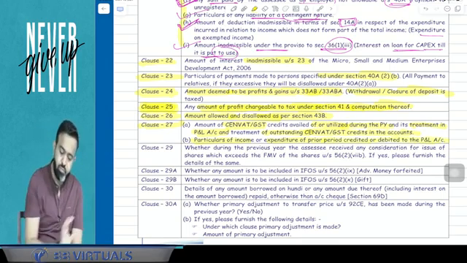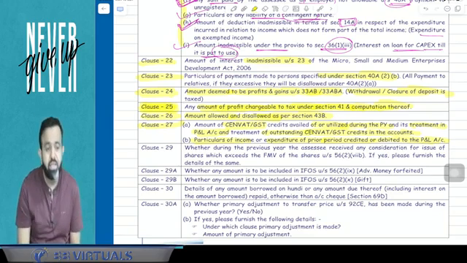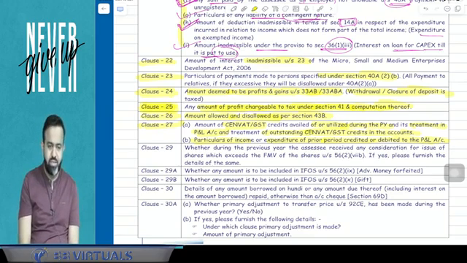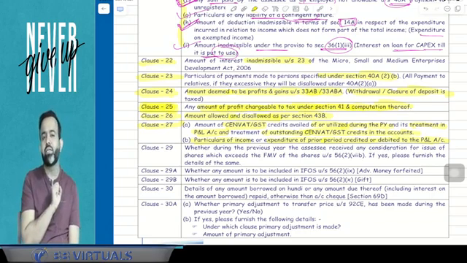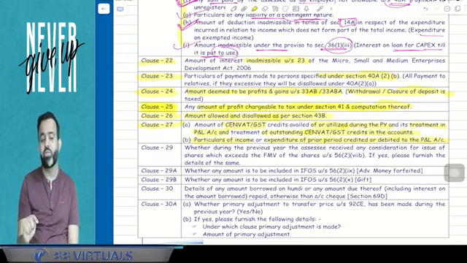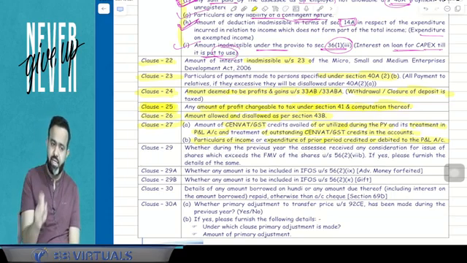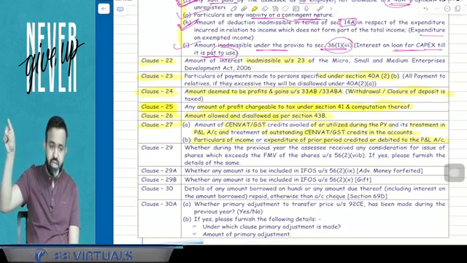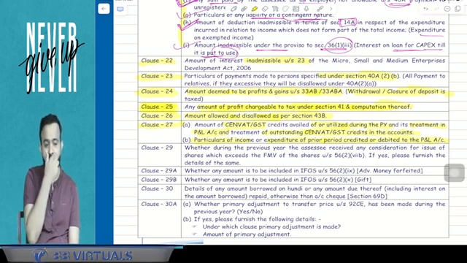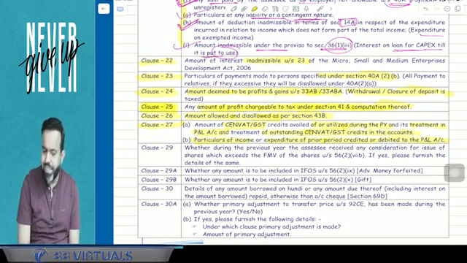So clause number 27 is related to GST. It covers how much GST credit was available, how much credit you have utilized in the current year, what is the impact on your profit and loss account, and whether any credit is going to be carried forward. If any brought forward credit from an earlier year has been claimed in the current year, you have to report that here. So this is all about clause number 27.